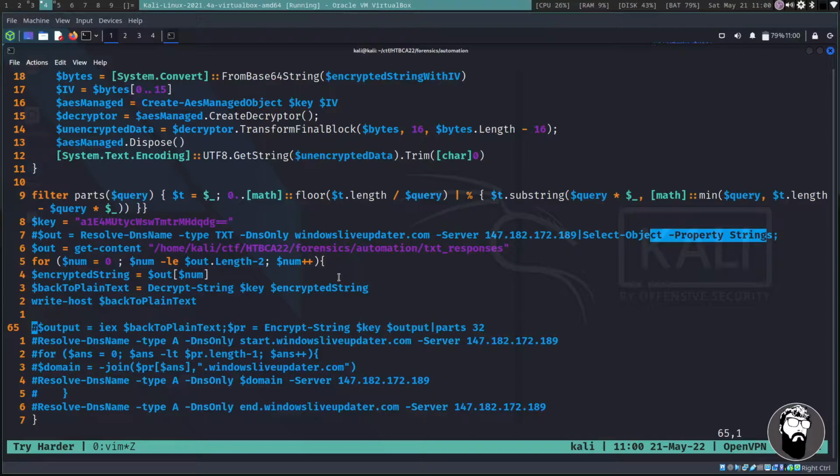Essentially, we're just allowing this script to run, since it's doing its own type of encryption. It's not just straight up base64, it's got all this other stuff going on.